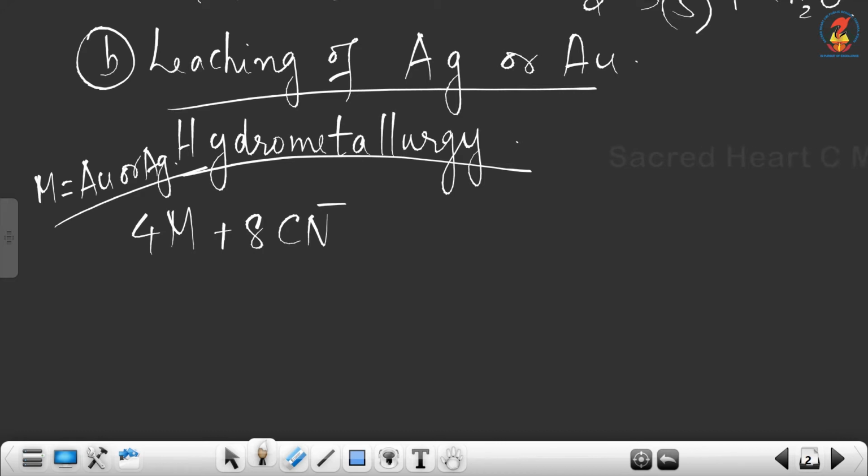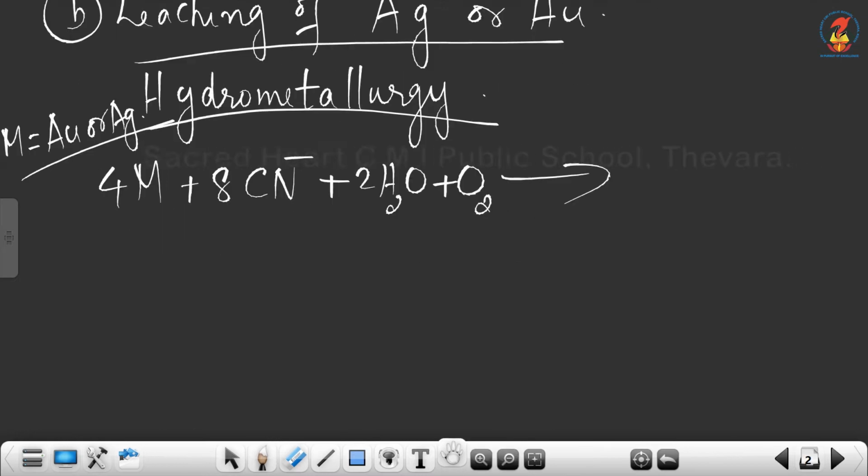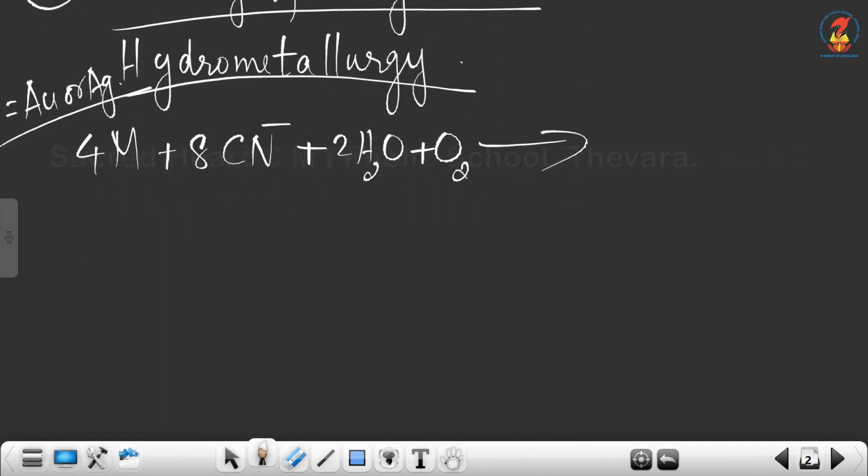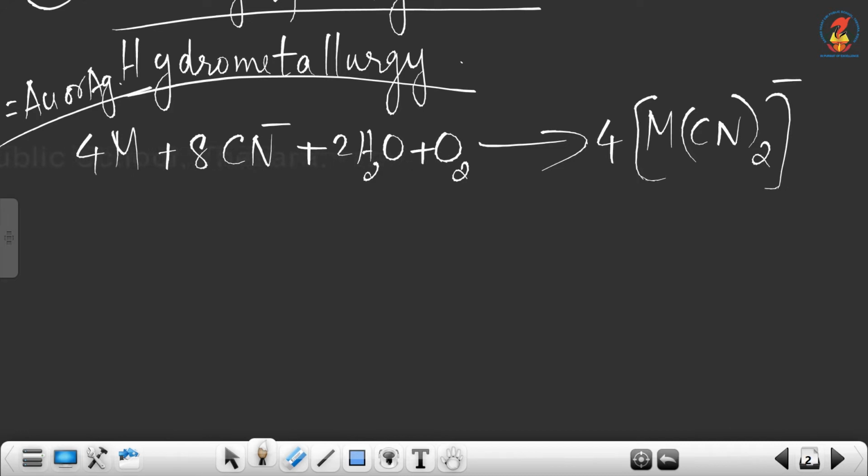CN minus is from sodium cyanide or potassium cyanide, which is used as the solvent, plus 2H2O plus O2 gives, this metal forms a complex with cyanide. So the formula of the complex is 2M(CN)2 minus plus 4OH minus.